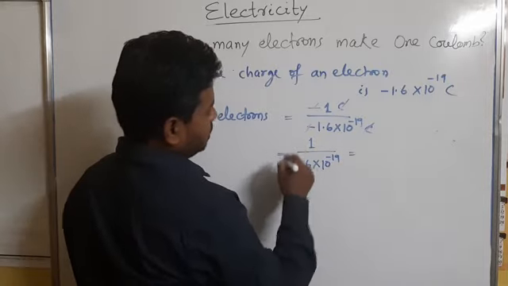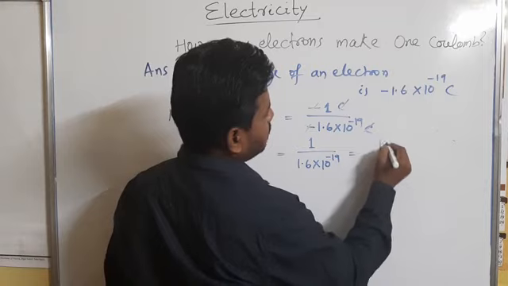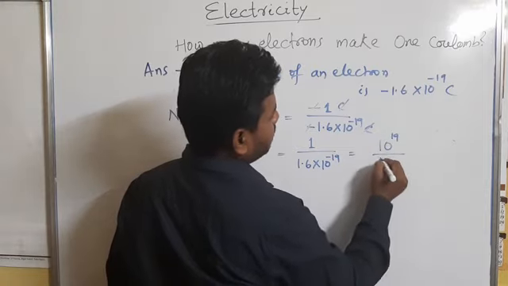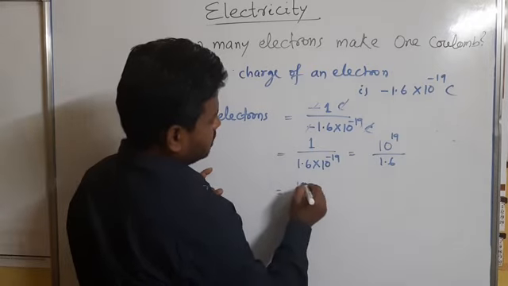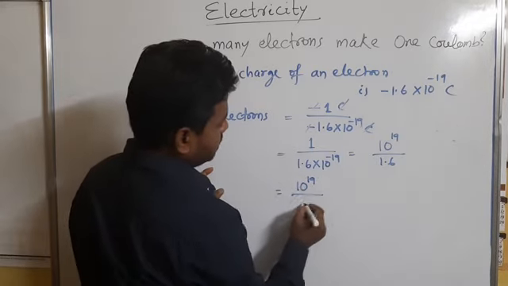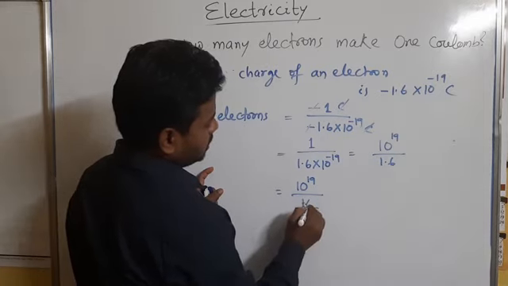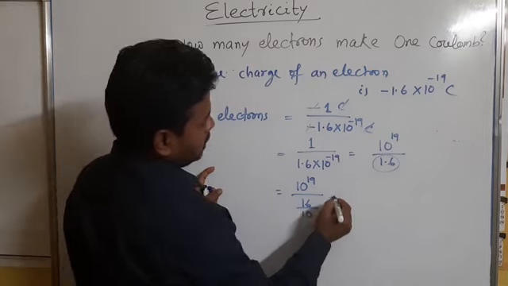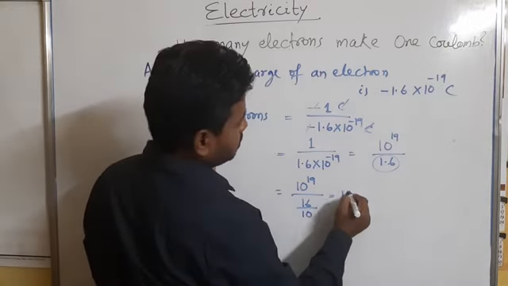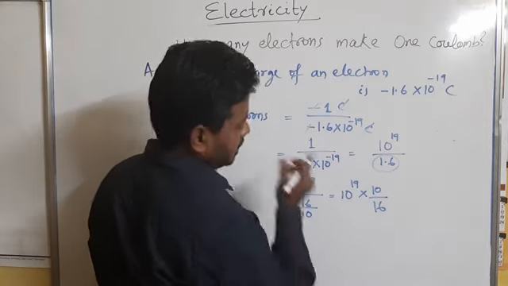And if we simplify it, it will be 10 to the power 19 by 1.6. If you divide it, then it becomes 16 by 10, and if it goes up, then it will be 10 by 16.